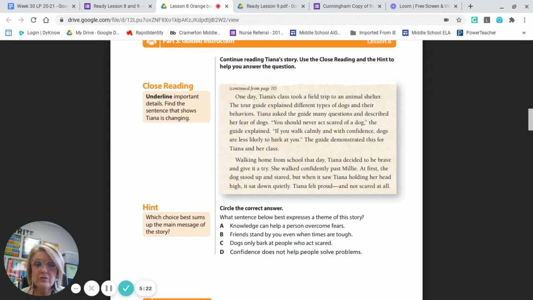At first, the dog stood up and stared, but when it saw Tiana holding her head high, it just sat down quietly. Tiana felt proud and she wasn't scared at all.